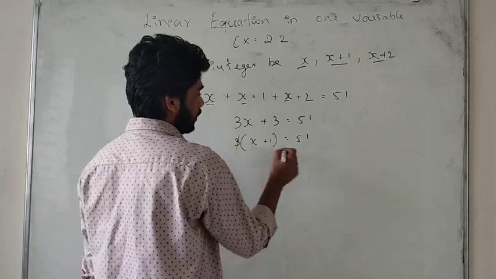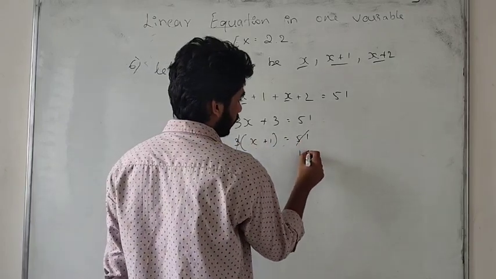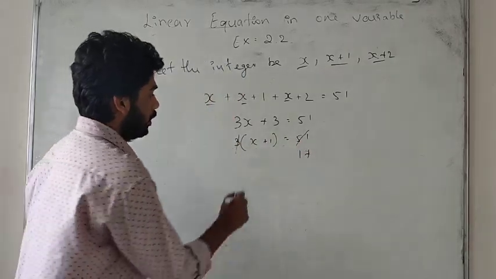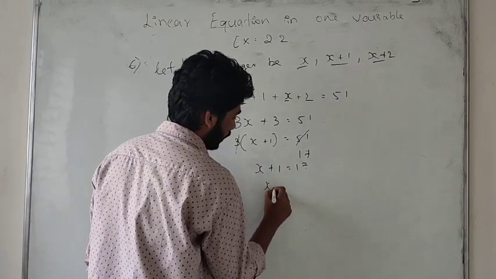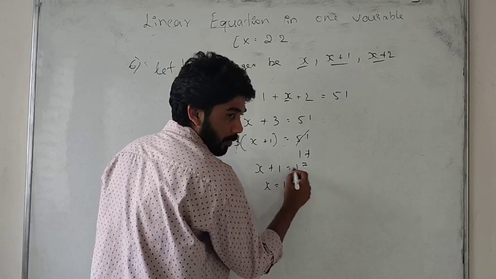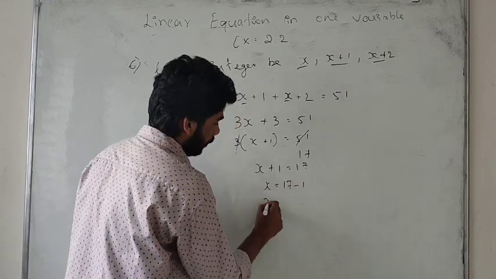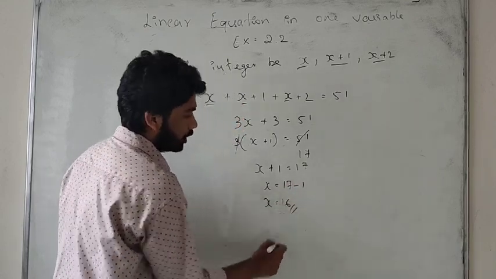We can divide by 3. 3 17s are 51. So we will get x plus 1 is equal to 17. From here, if we shift the side, 1 means 17 minus 1. So we will get x is equal to 16.